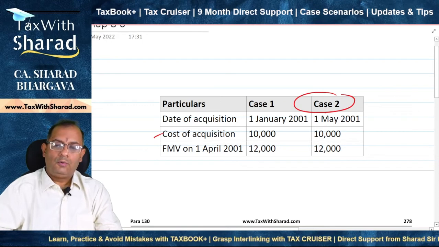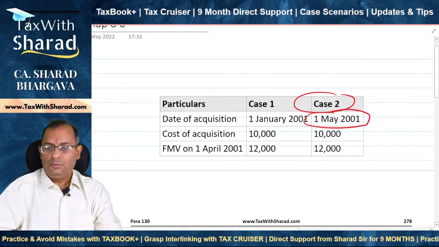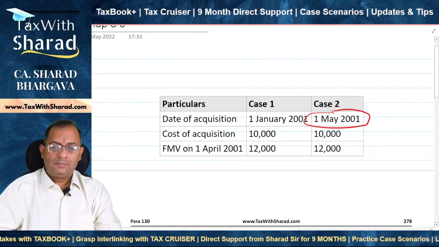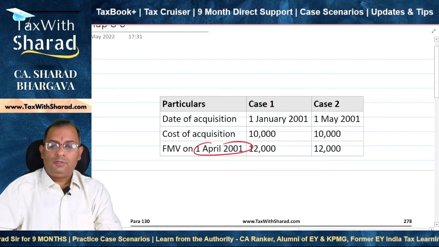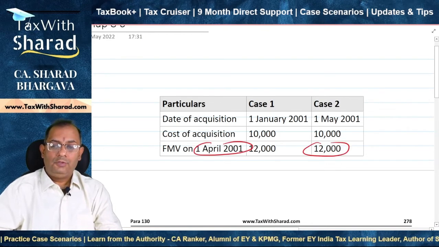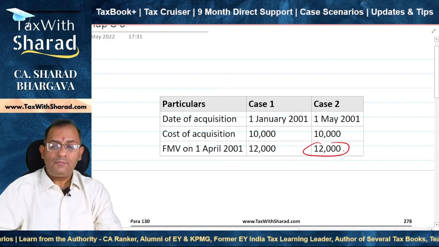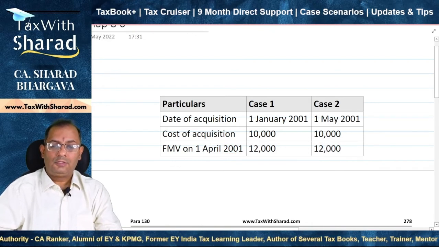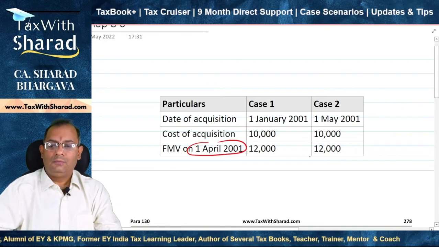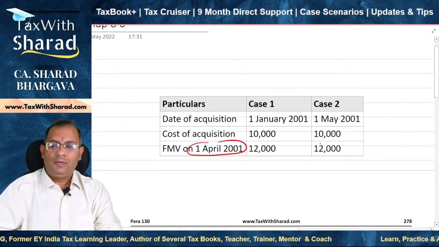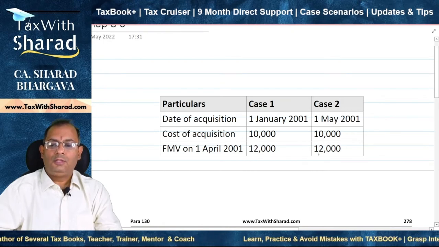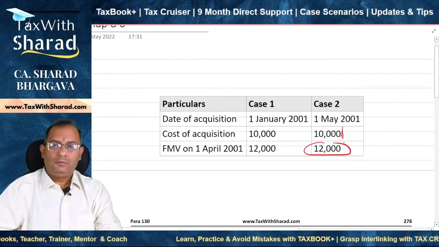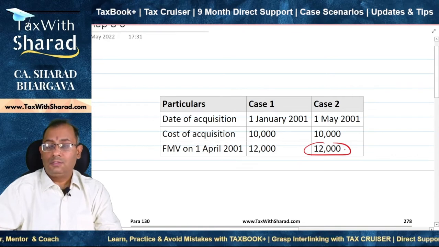In case 2, you acquired the asset on 1st May 2001 for 10,000 rupees. You now realize that this actual cost is less than the fair market value on 1st April 2001, which is 12,000 rupees. And therefore you say that, look, this asset was actually in existence on 1st April 2001. It was held by someone else. Okay, and the fair market value was higher than the cost at which I acquired, and therefore I should be allowed to take 12,000 rupees as my cost of acquisition. Now, is this logical? No, this is not logical.